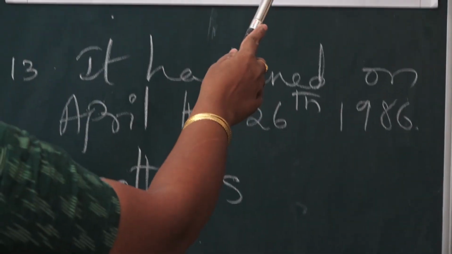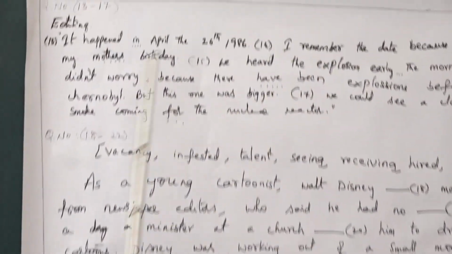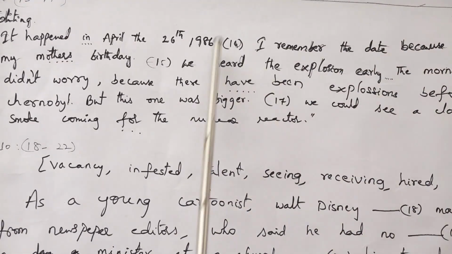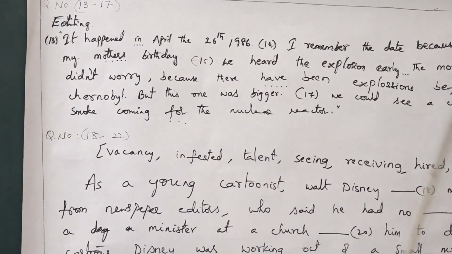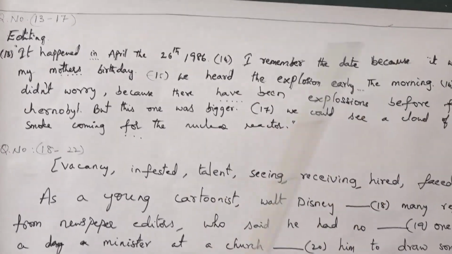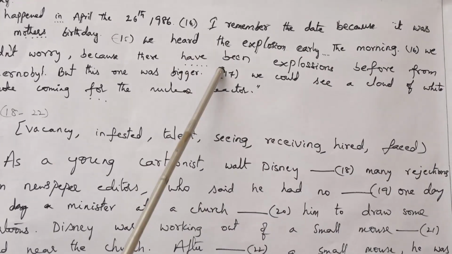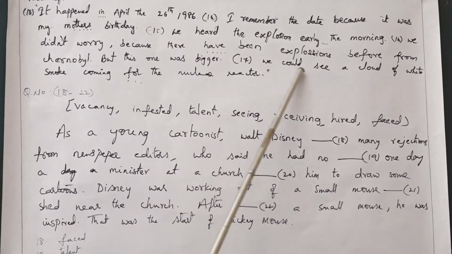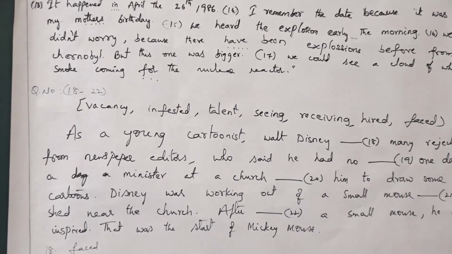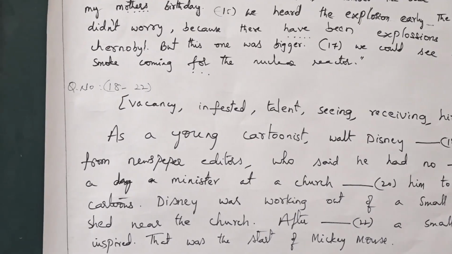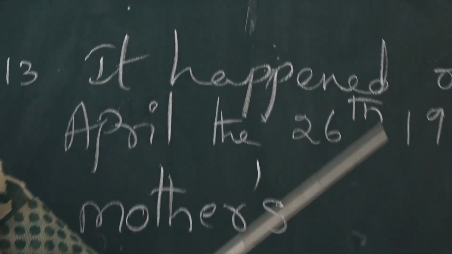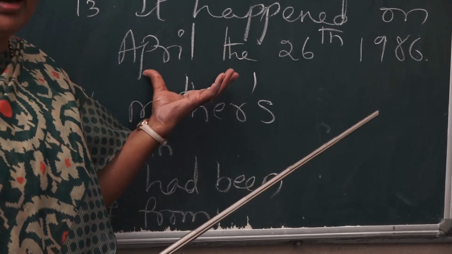Because looking into this, we did on my mother's birthday. This sentence is in past tense, so within the sentence there is no chance for present tense and past tense. So you have to answer "had been". Next, we could see a cloud of white smoke coming for the nuclear. It is not "for", it should be "from the nuclear reactor". So keeping these points in your mind, you should be able to answer the 18 part.